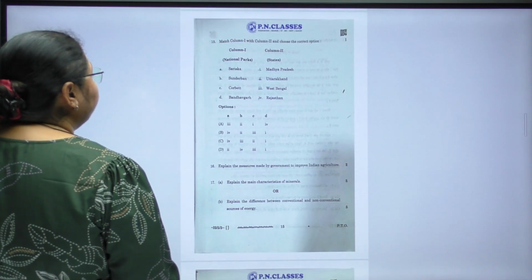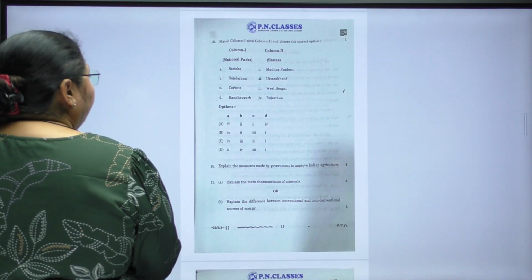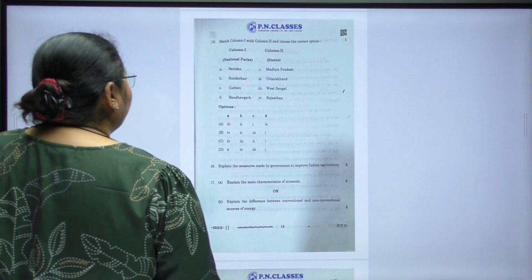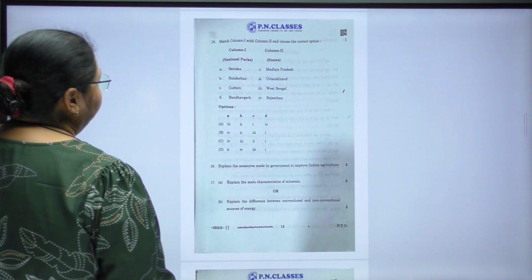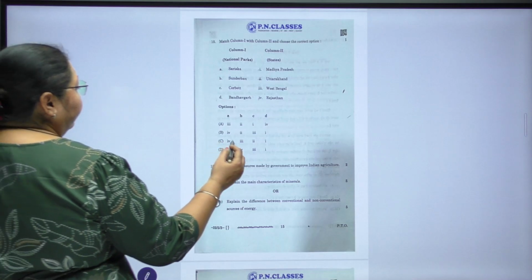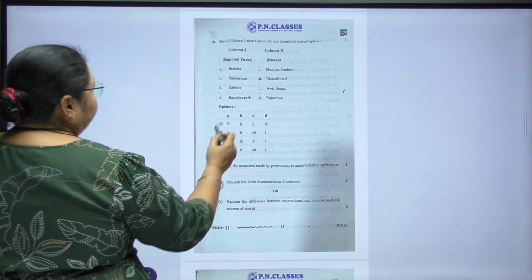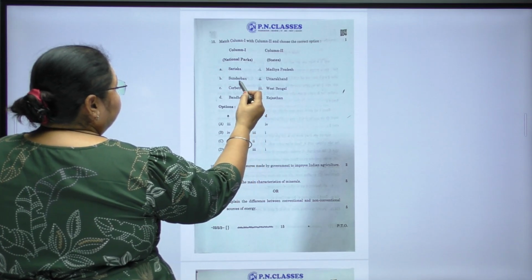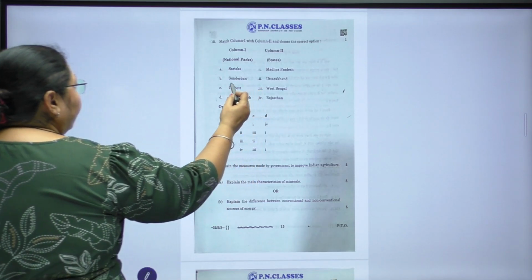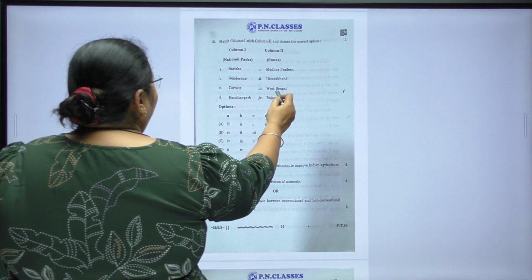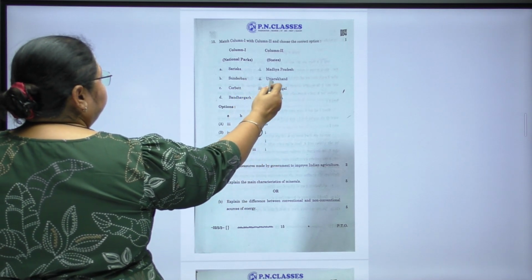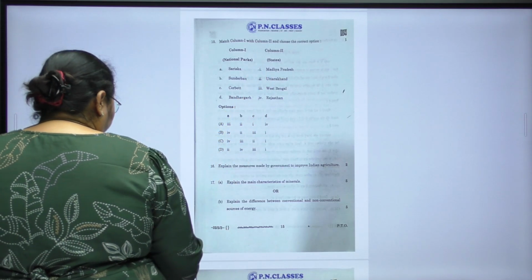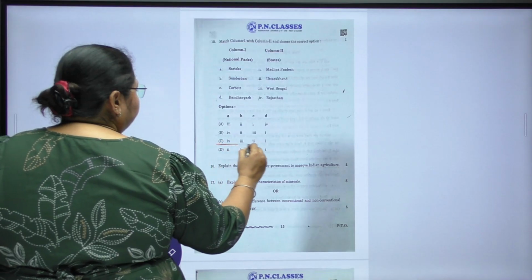Sariska, Sundarban, Corbett, Bandhavgarh. States are Madhya Pradesh, Uttarakhand, West Bengal, Rajasthan. Now here, let's match this. Sariska goes with Rajasthan. Sundarban goes with West Bengal. Corbett goes with Uttarakhand. Bandhavgarh goes with Madhya Pradesh. So the correct answer is option C.